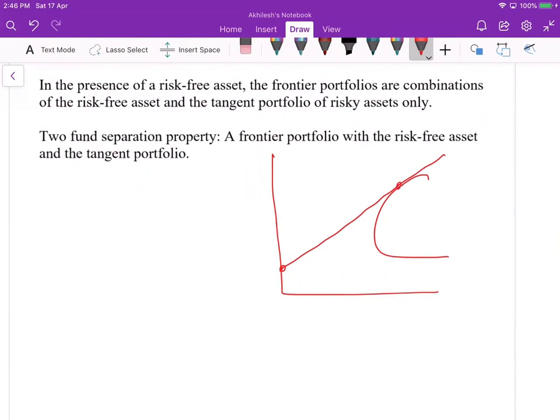So, considering all these assets, one is the risk-free asset, and the tangent portfolio is constructed from the risky assets. The final portfolio lies somewhere on the line, which we have already seen. This is called the complete portfolio.